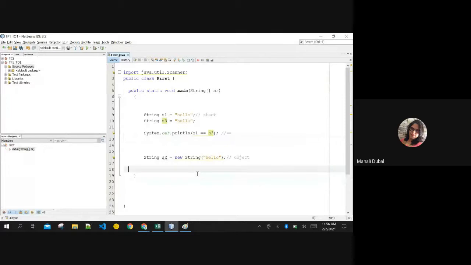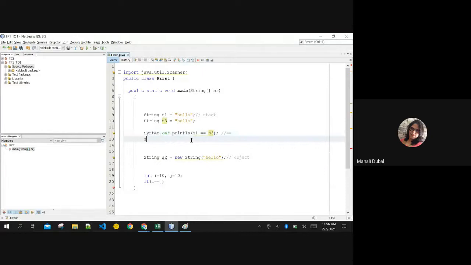See, if you write integer i as 10 and j as 10, this double equals will equate the content of the variables. Content is checked, equality is checked over there. But in strings, content is not checked. Here, the memory location address is checked. If I print this and it prints true, it means they both are pointing to the same block of memory.